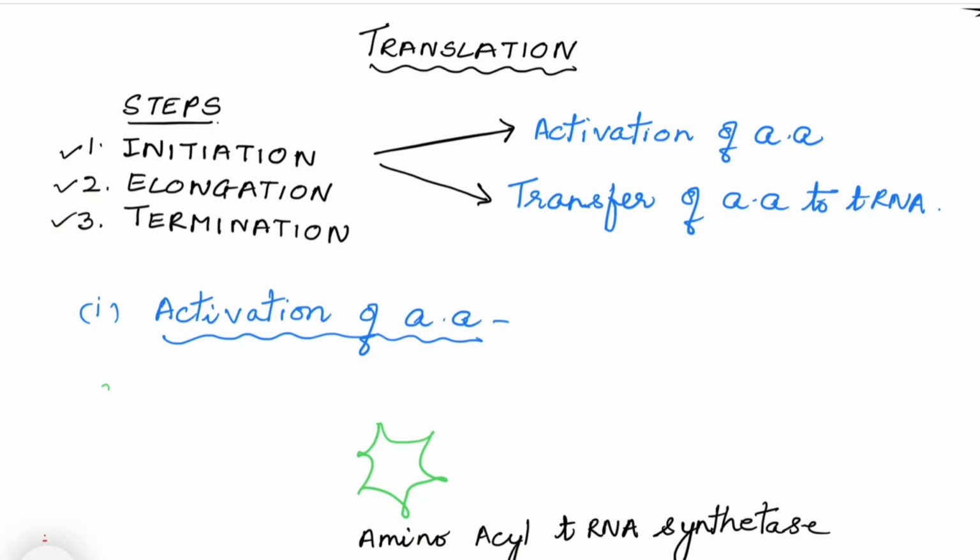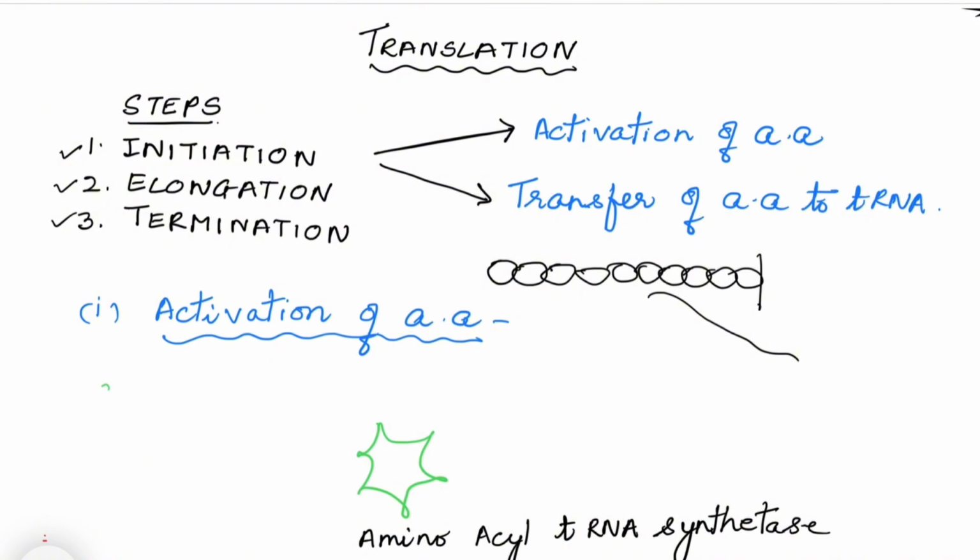Translation is formation of protein. And how is protein formed? When amino acids are joined together by peptide bonds. So these are the amino acids which are joined by peptide bonds, and then protein is formed. So initiation is same, starting of translation, starting of protein synthesis. Elongation is when this amino acid chain is elongated or the polypeptide chain is elongated, and termination is when it stops and polypeptide chain is released. So these are the 3 main steps. First step is initiation, which is further divided into activation of amino acid and transfer of amino acid to tRNA.